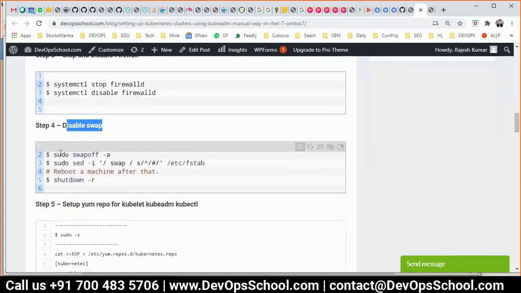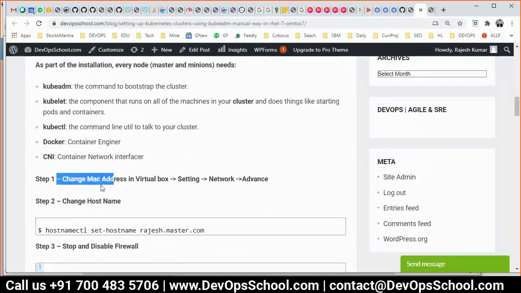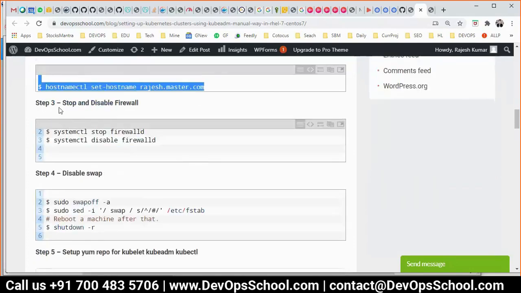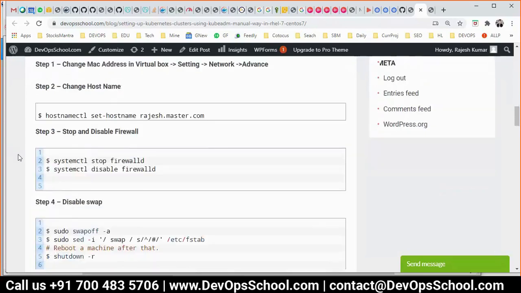How do you disable the swap? Run this command with sudo and reboot the system. This is step 4: 1, 2, 3, 4. You have to do that. Do you have any questions on steps number 1, 2, 3 and 4?